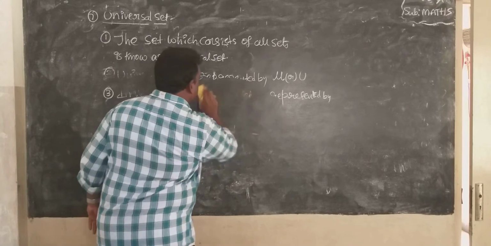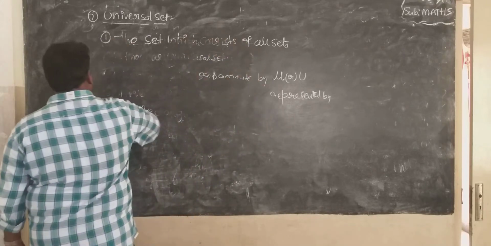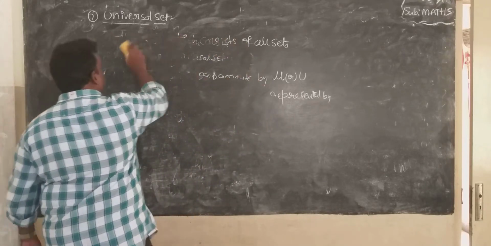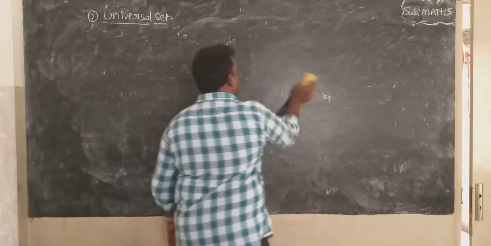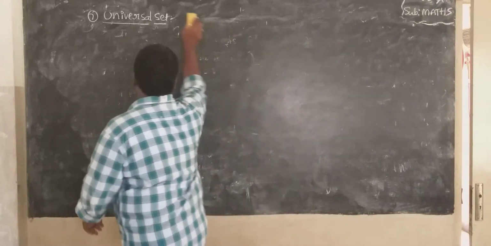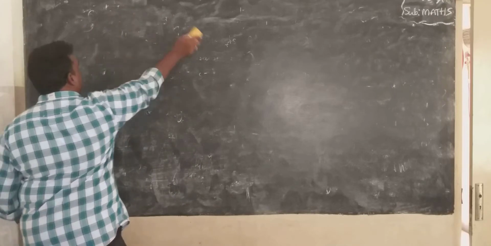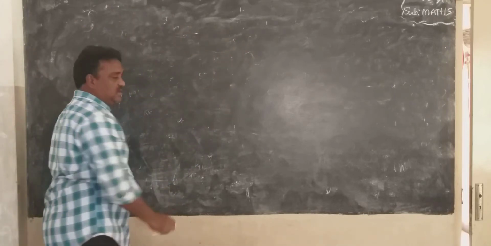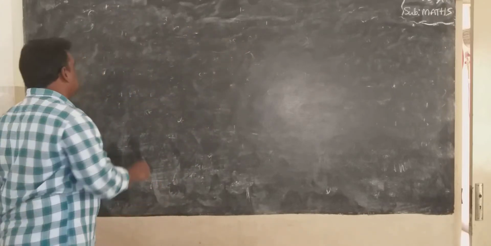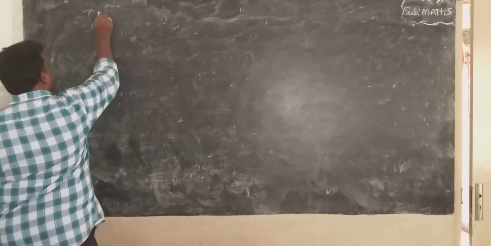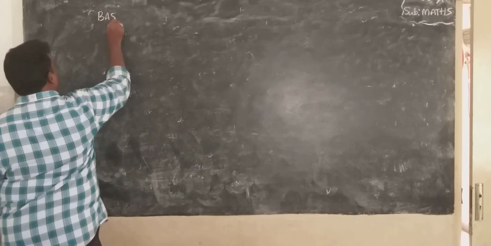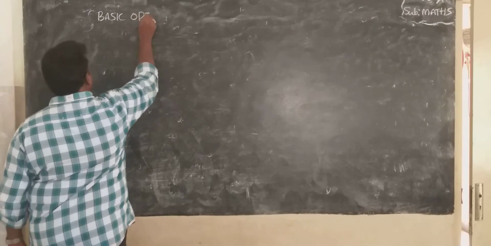Next, as I told you already, after this there is a small topic about basic operations on sets. It is not a type of sets.